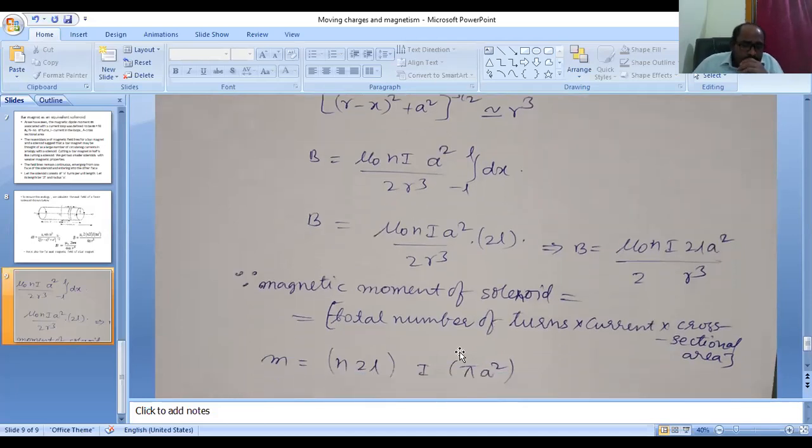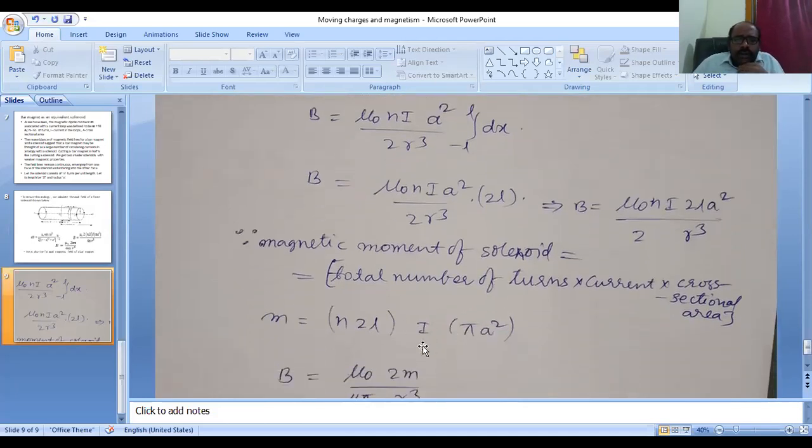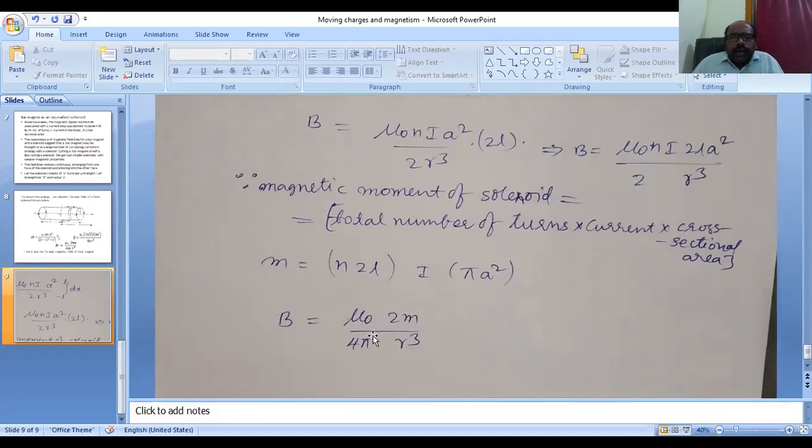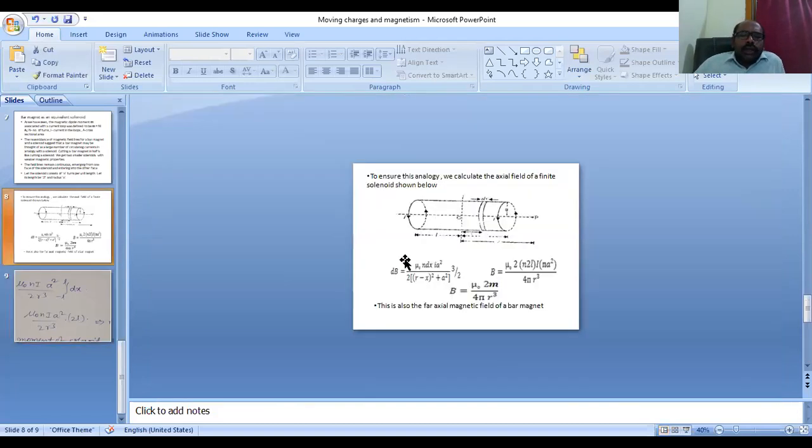Here its total value is equal to the magnetic moment, the number of turns, current into area. So finally we are getting mu naught by 4 pi into 2m by r cube.